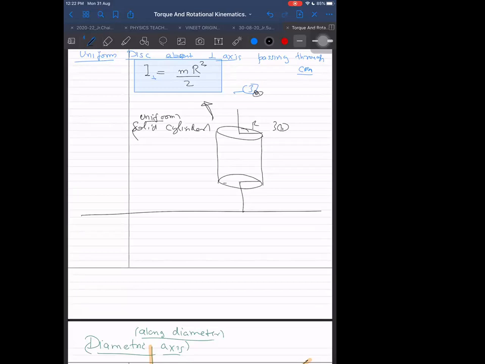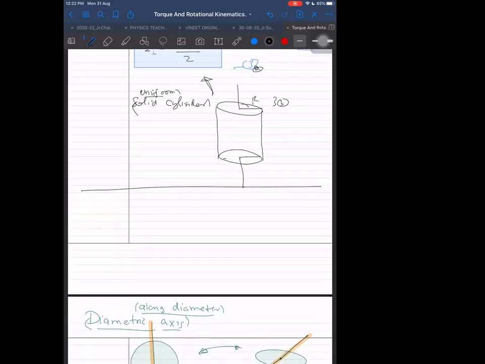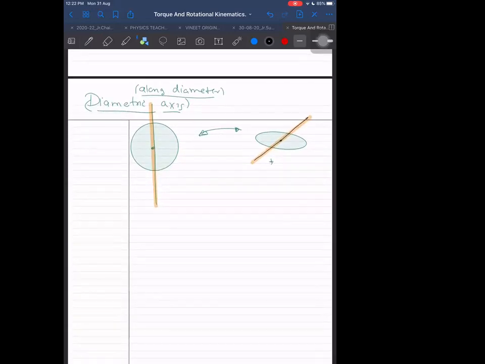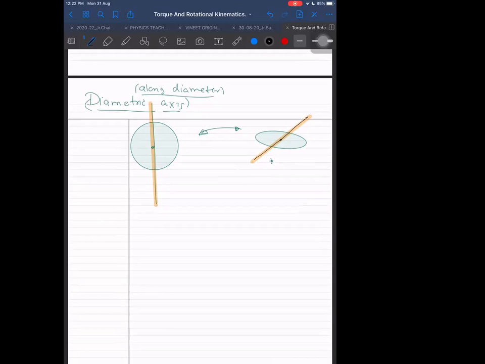Anyway, next comes the other case of this diametric axis. Here it is already there, this diagram. In diametric axis, these are same only, different ways to draw the same diagram. I can take this element here, some rectangular element. This rod element I will take. Rod element I'm taking.